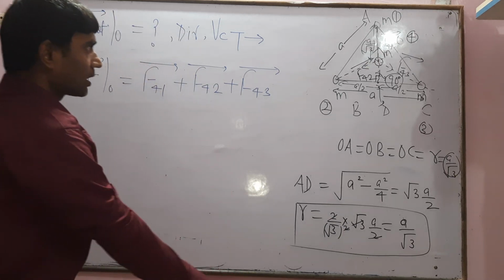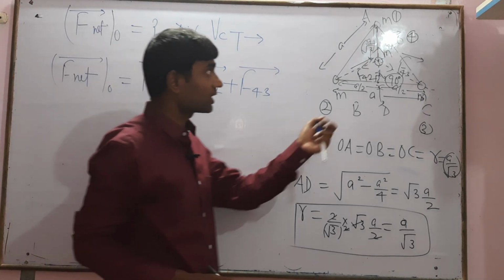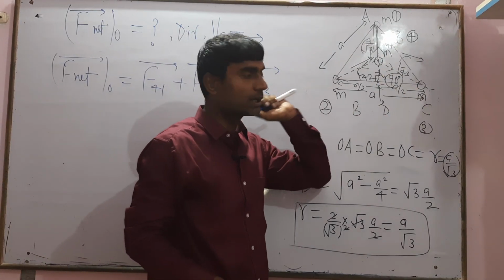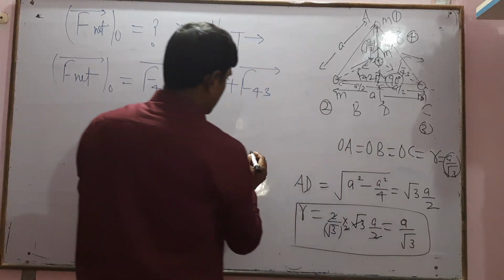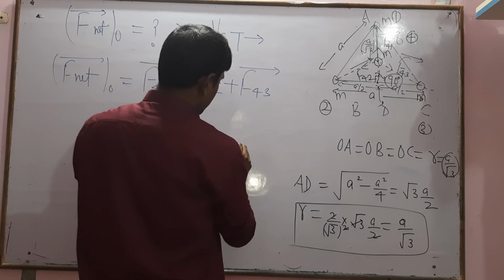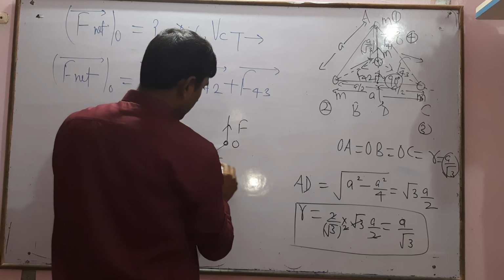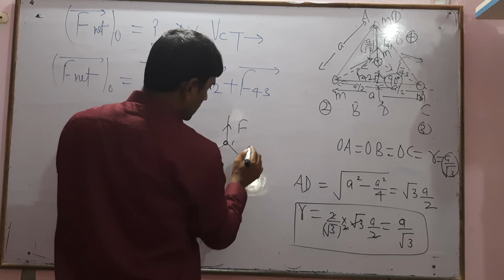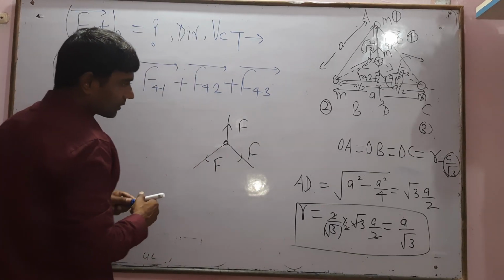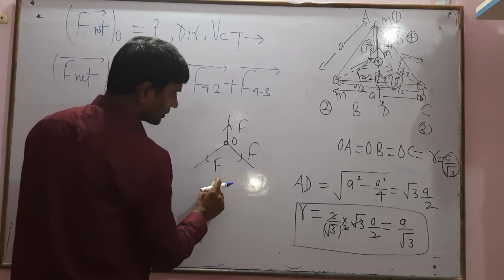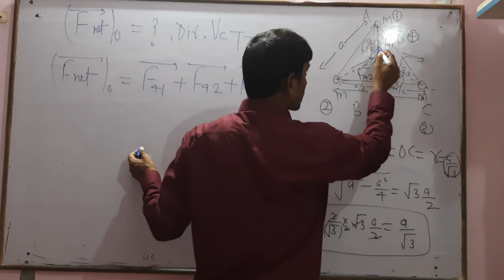Also we find the force. Because the masses are equal and the distances are equal, the forces will be equal. So the force on point O, if this is the O point, is force F. This is the F force and also this is the F force. We are trying to find the net force on O point, with F and this angle equal to 120 degrees.